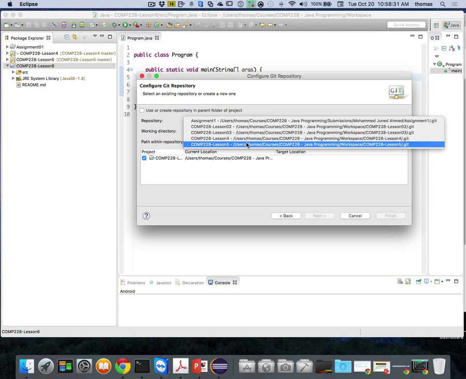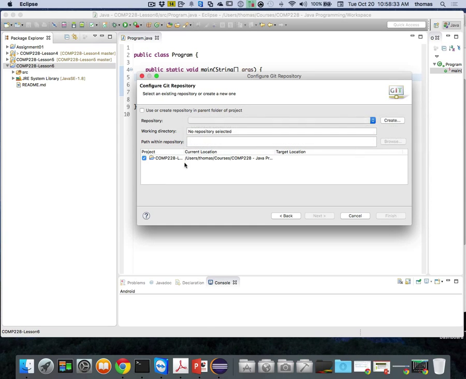There's an actual file that keeps track of them all, right? But here I don't know, right? It looks like there's no working folder selected. Here's the path within the repository. I can certainly choose the path within my repository to understand what it is, but that's not going to help. There is no help function to get me to do it. If I click create, that would be bad too, because all that's going to do is try and create a new file. Let's try and mess this up.